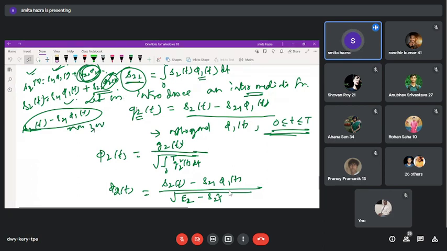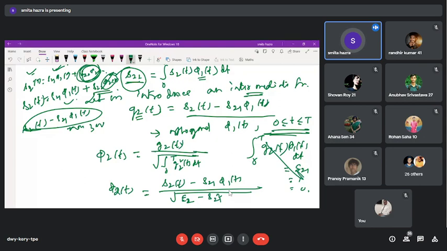And if this G2(t) becomes orthogonal to phi 1(t), that means integration 0 to T of G2(t) phi 1(t) dt is equal to delta 21, that means when the indices are equal it is 1, otherwise it is 0.